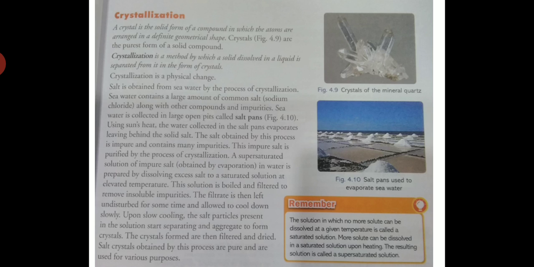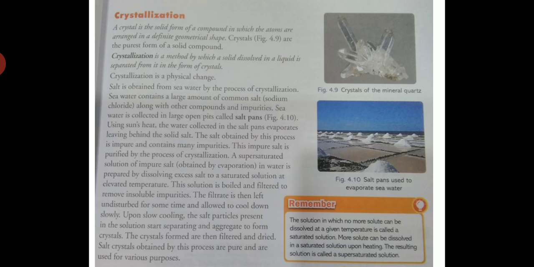So students, what will happen? Sea water is collected in a large open pit, a salt pan, and when the sun's heat comes, what will happen? The water collected in the salt pans evaporates, leaving behind the solid salt. Students, this is a physical change. The salt obtained by this process is impure and contains many impurities. So the impure salt can be purified by the process of crystallization.